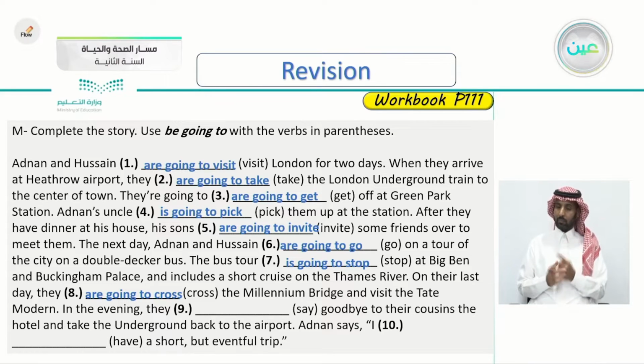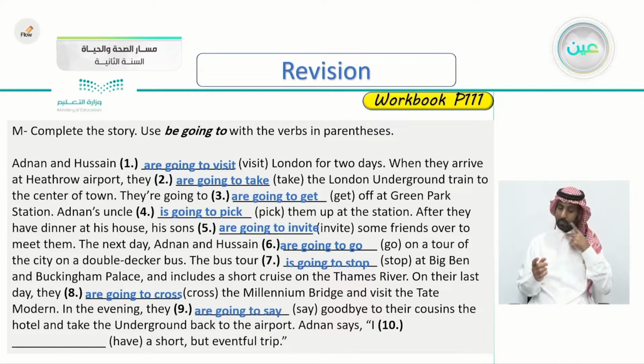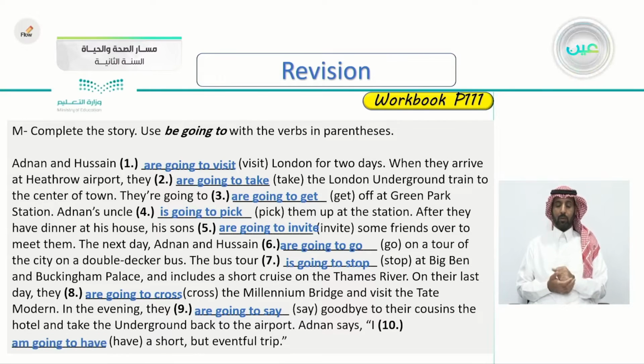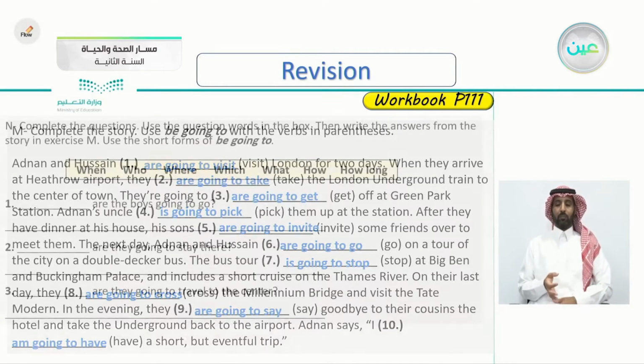So, yes, they're going to say goodbye to their cousins, leave the hotel, and take the underground back to the airport. Adnan says, then the verb have a short but eventful trip. Adnan says, yes, I am going to have a short but eventful trip. So I comes with am, going to have an eventful trip.